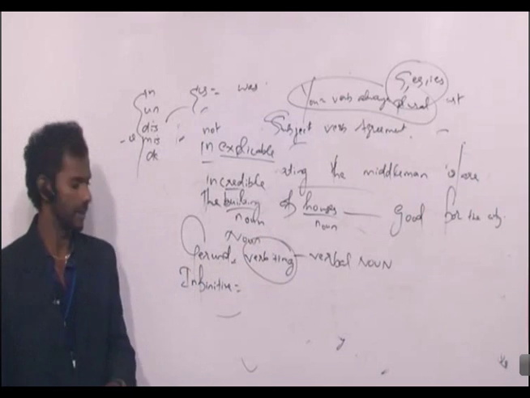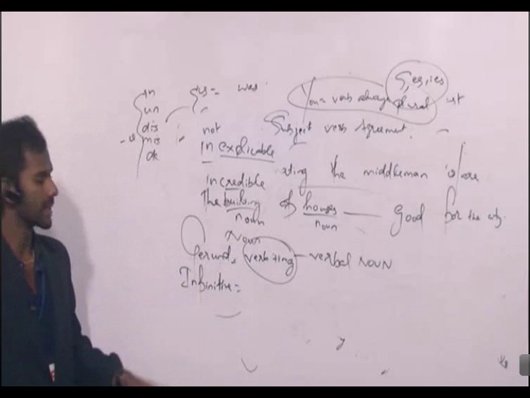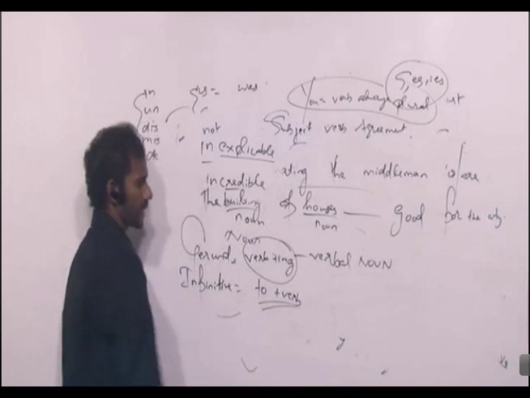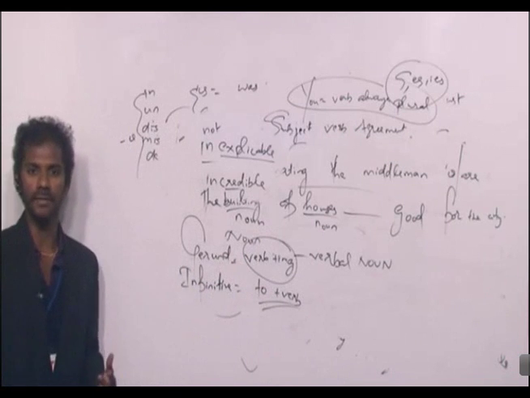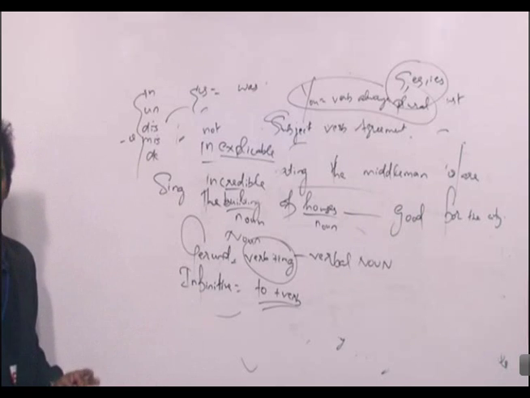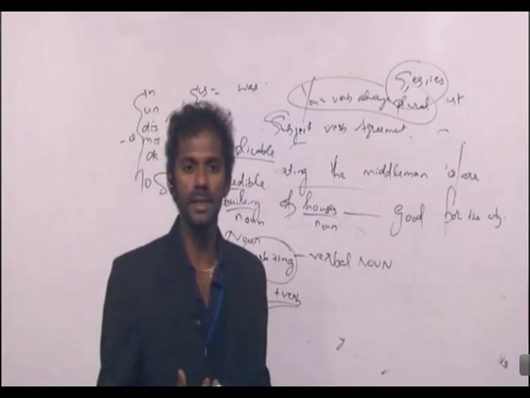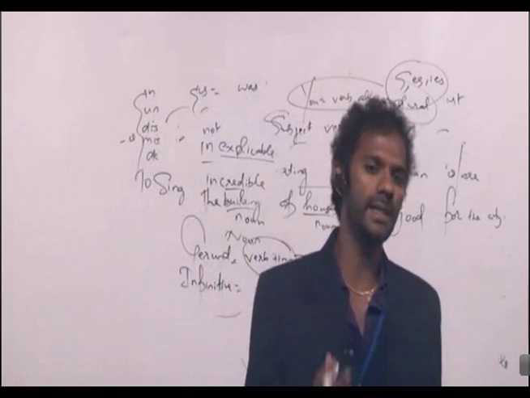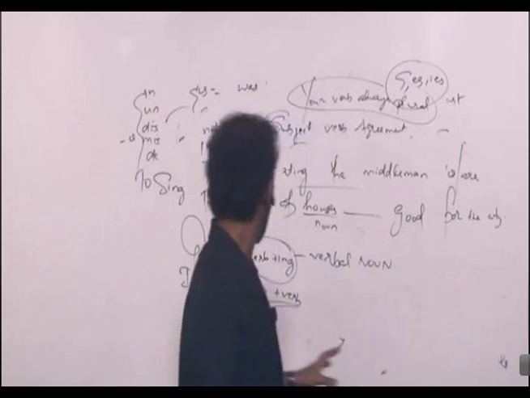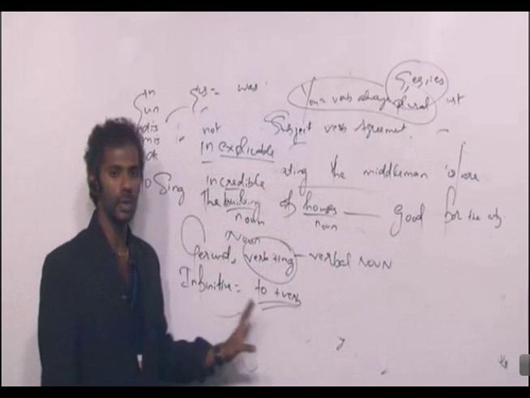I'll give an example anyway. Come to the second one, infinitive. Infinitive means to plus verb. To plus verb is termed an infinitive. For example, sing. If I want to make this an infinitive, I'll just add to in front of it. To sing, to dance, to sit, to stand, to teach, to learn. That is termed infinitive. So gerund is verb plus ing acting as a noun, whereas infinitive is to plus verb.